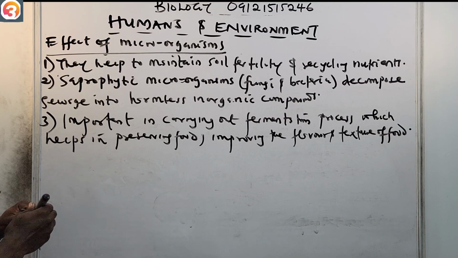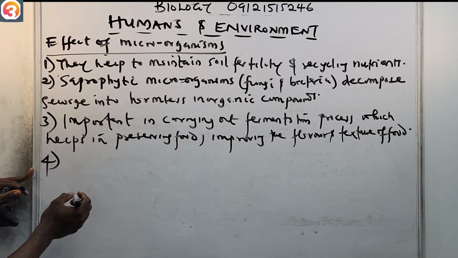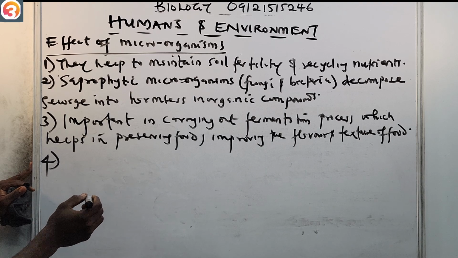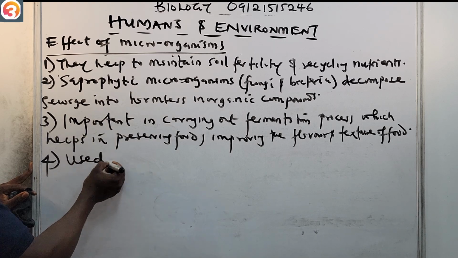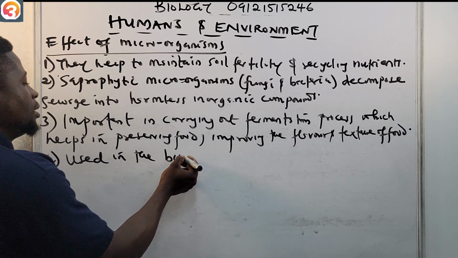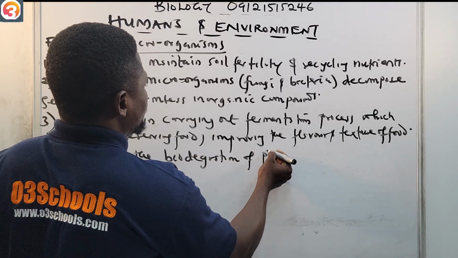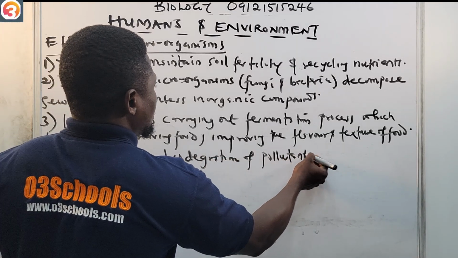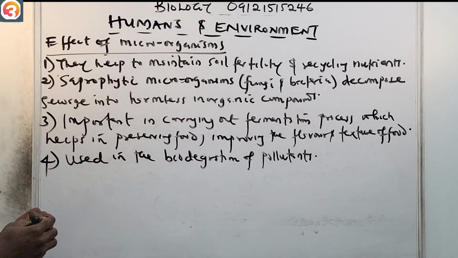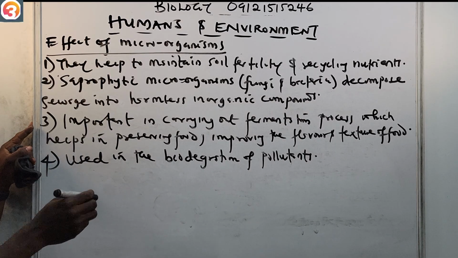They are also used in the biodegradation of pollutants. So they are also very useful in the biodegradation of pollutants.